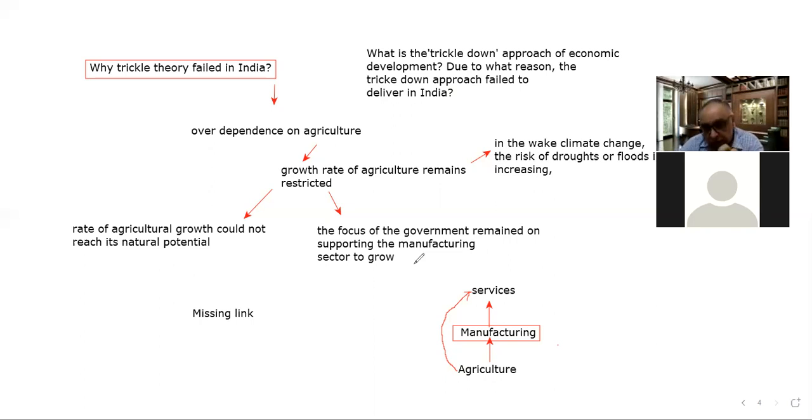So these are the two fundamental problems which I have told you, which explain why the trickle down theory failed in our country. And the rest of the problems, like the orthodox mindset and others, we'll discuss next in the challenges to inclusive growth.